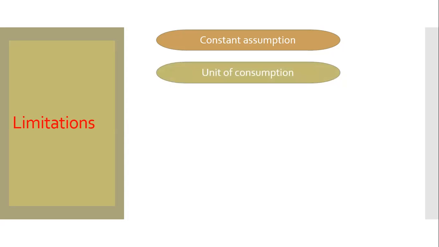Then, unit of consumption. Here it is said that if a consumer consumes products successively, then every next unit gives him less satisfaction. But if the unit of consumption is not ideal, if it is a small unit, then for the next unit of consumption, consumers' satisfaction will increase rather than decrease.